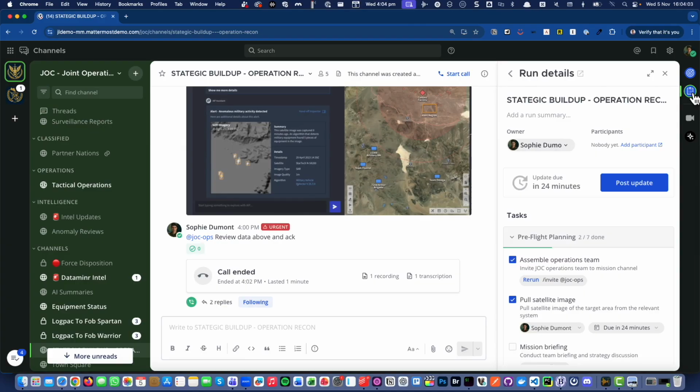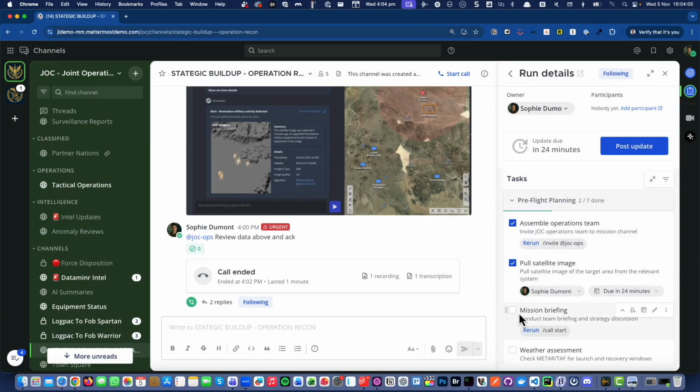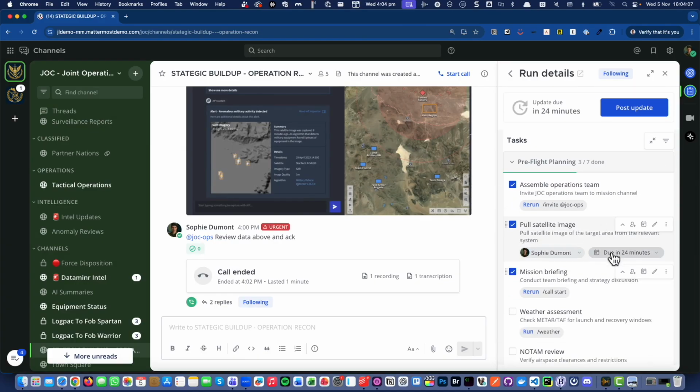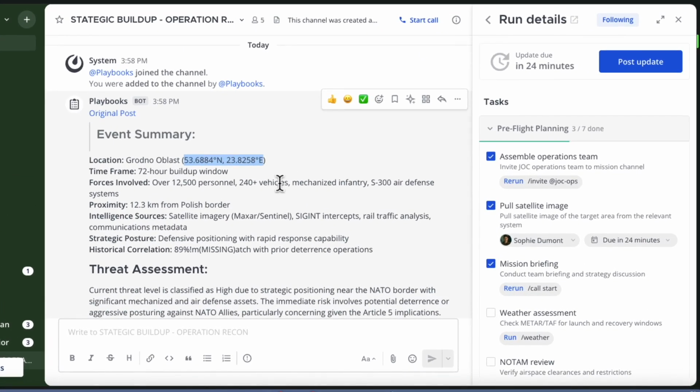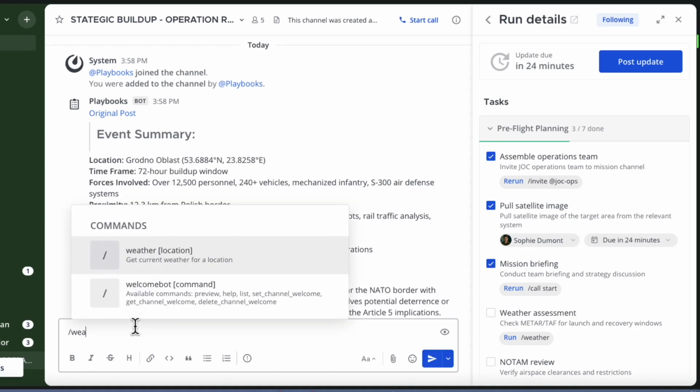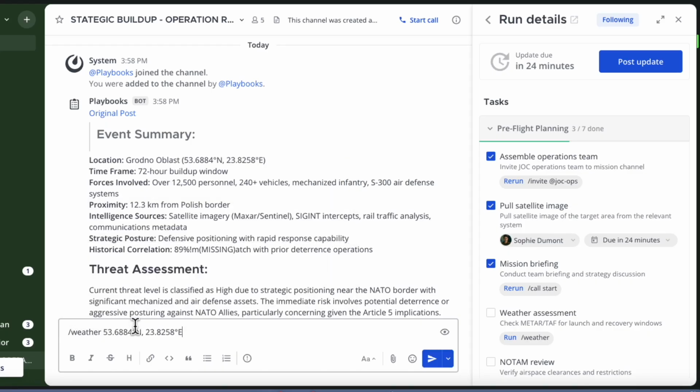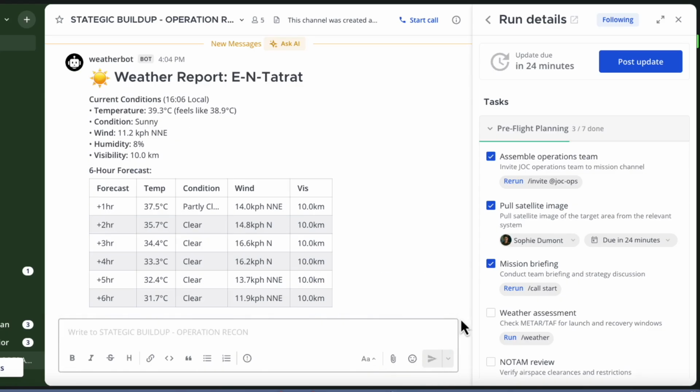So if I go back to my playbook, you can see that we finished the mission briefing. We might want to get a weather assessment. If you remember, we had coordinates here. So I'm going to ask for weather for those coordinates. And we immediately get what the current weather conditions are, plus a 6-hour forecast.